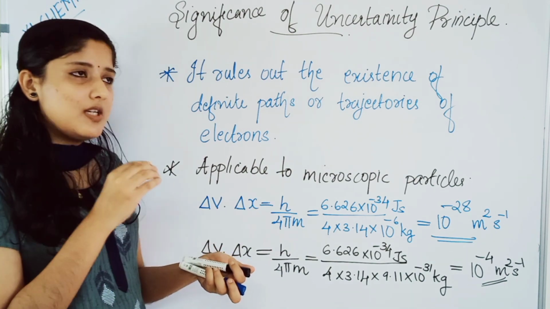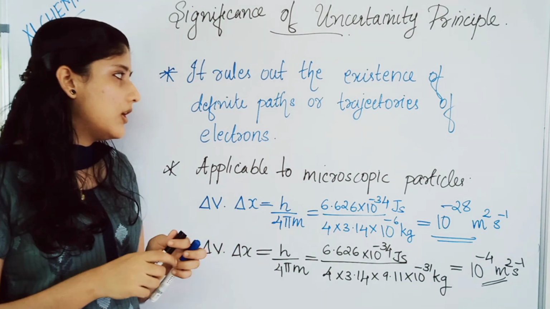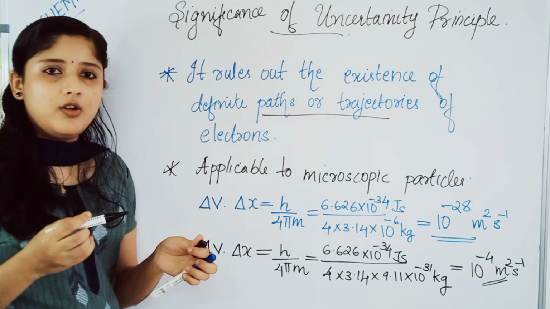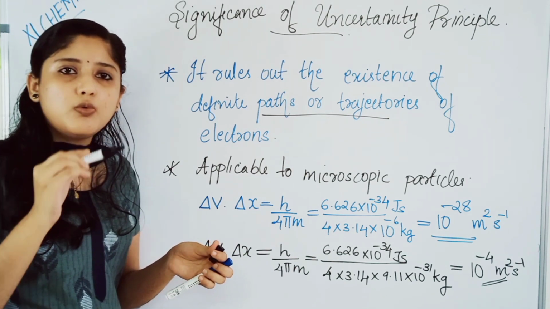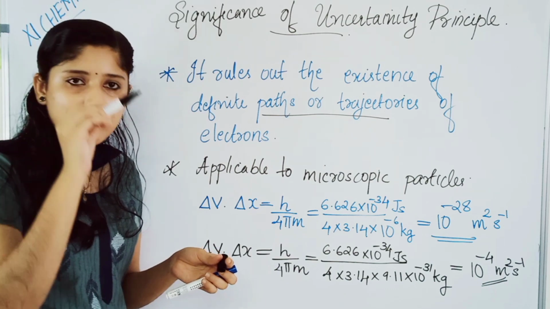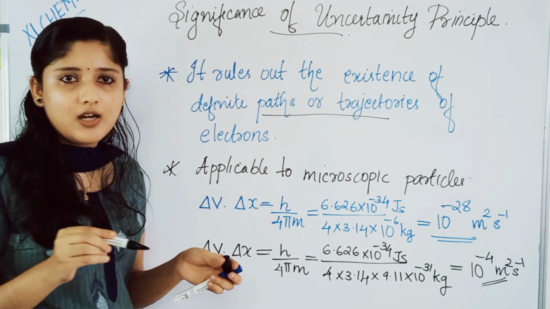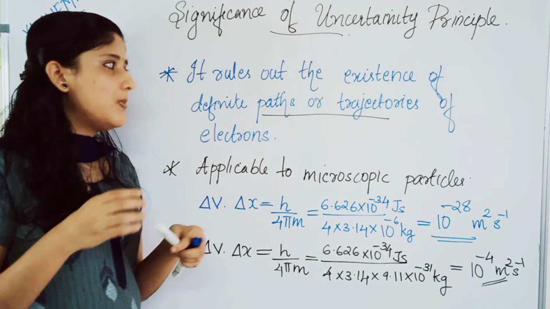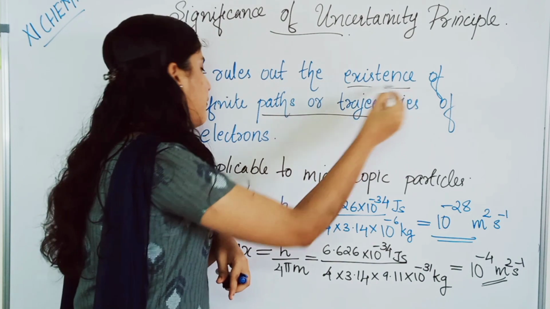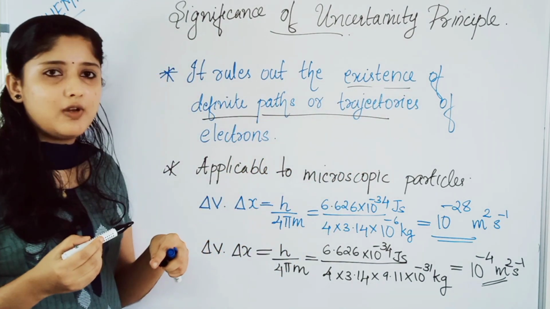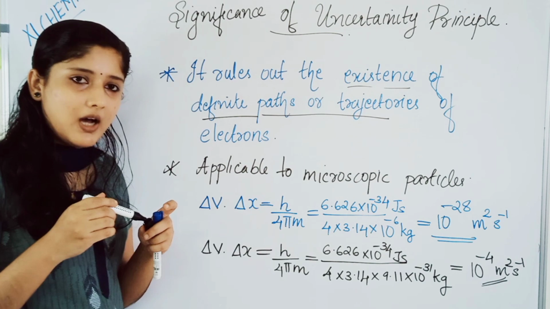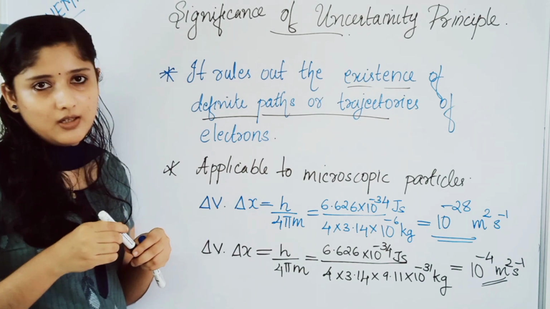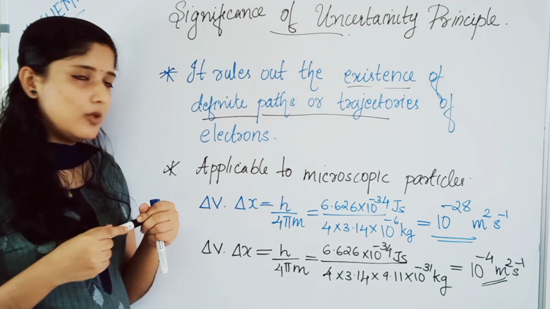That is, this principle rules out the existence of definite paths or trajectories of motion. We studied that the electron moves only in particular orbits and will not move elsewhere. But this principle ruled out the existence of definite paths or trajectories of electrons. So definite paths or orbits are not present in the case of an atom for the motion of electrons.